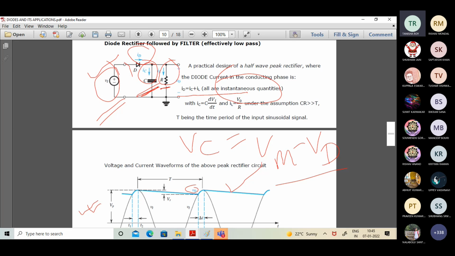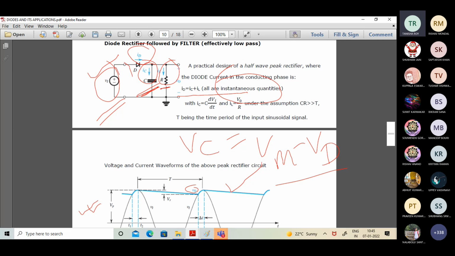Now what will now happen to the capacitor? No, sir, this point only. Sir, when it attains a lower value than VM, it is still in forward bias, no, sir, because it is still decreasing. It has not reached the x-axis of the graph. Let me finish. I will tell everything, not to worry.